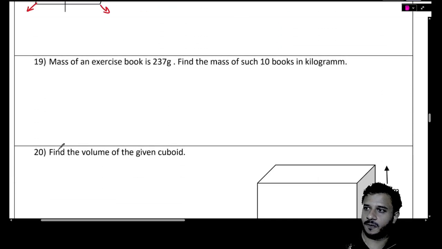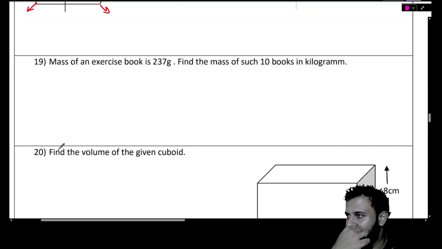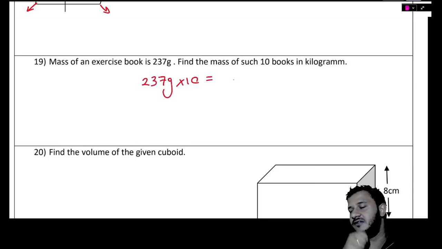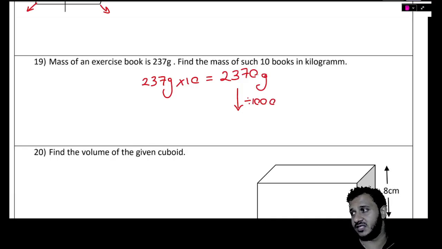Next one. Mass of an exercise book is 237 grams. The mass of 10 such books will be 237 grams multiplied by 10. That will be 2370 grams. But they want it in kilograms. That means divided by 1000, so the decimal point will move 3 places forward. And that will give us 2.37 kilograms.